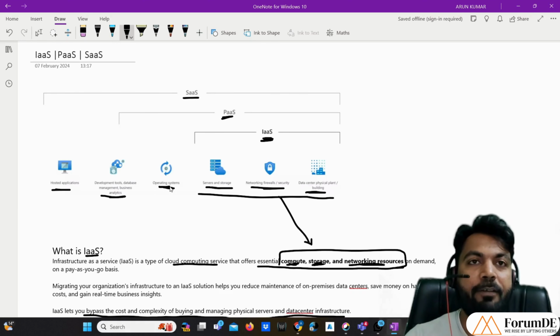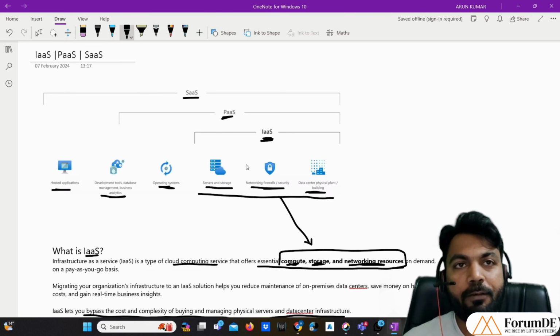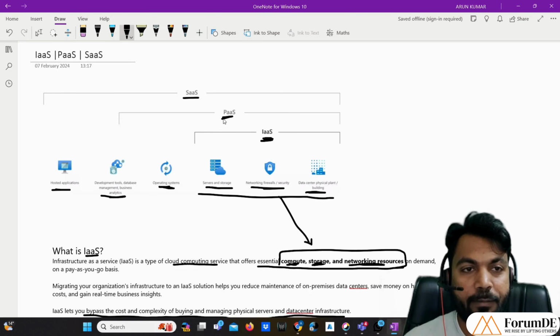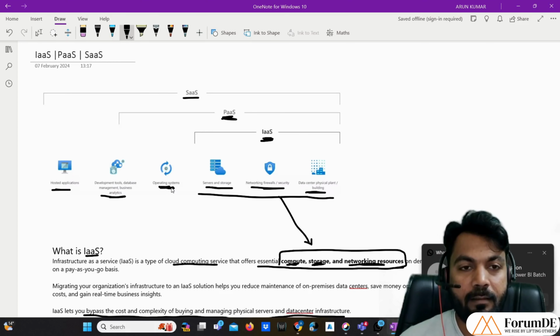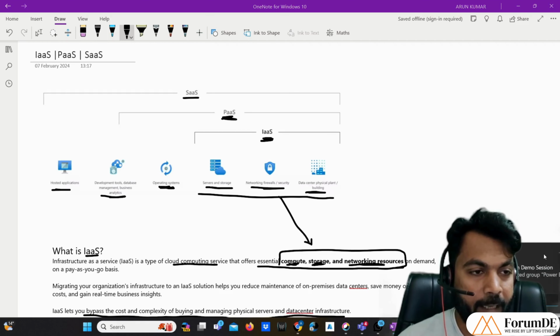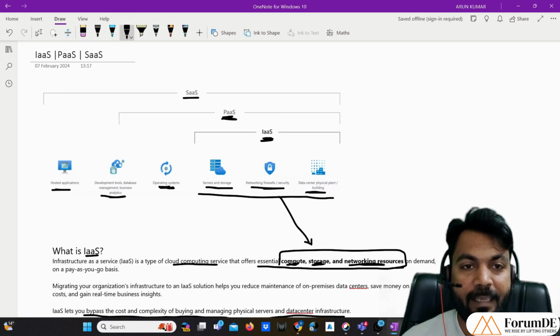If I just choose a virtual machine, we could install any operating system, but when I choose PaaS, Microsoft itself installs the operating system and gives that to us.